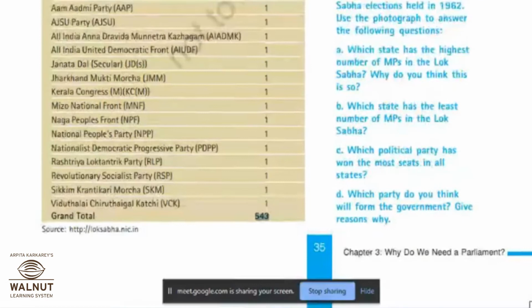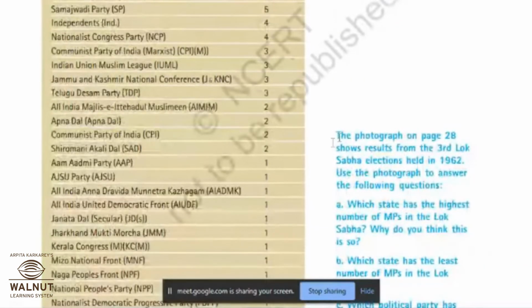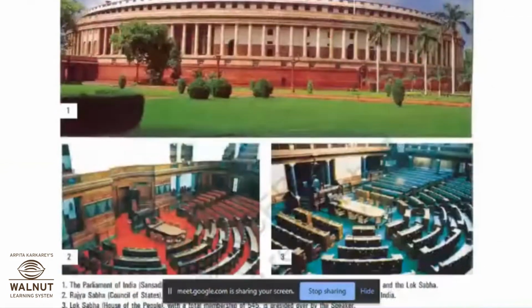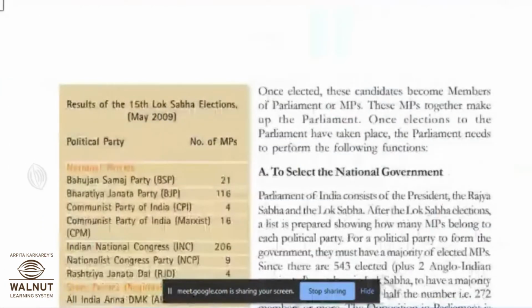So these questions are also important. The photograph on page number 28 shows result from the third Lok Sabha elections held in 1962. Use the photograph to answer the following questions. So you have to read that and then you will answer these questions. Okay, see here.